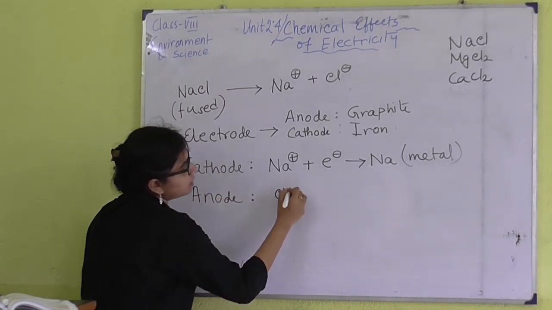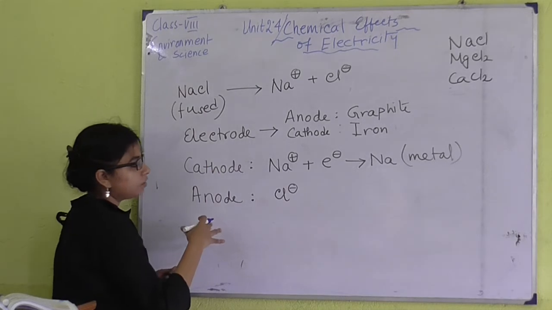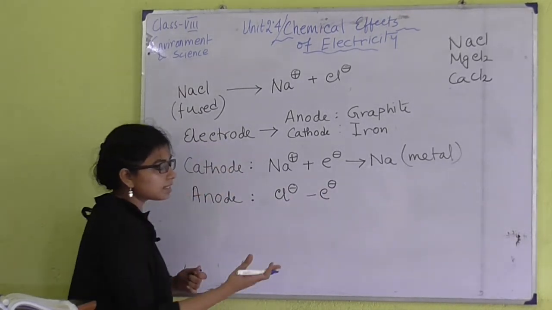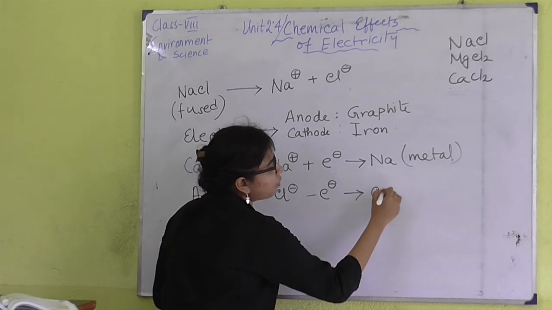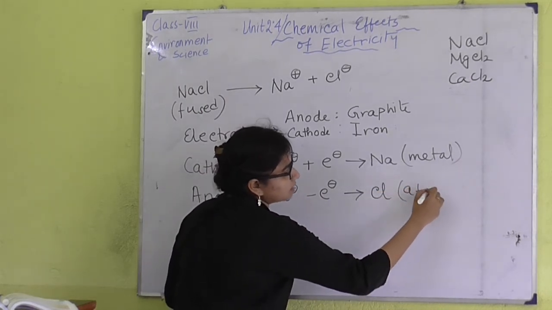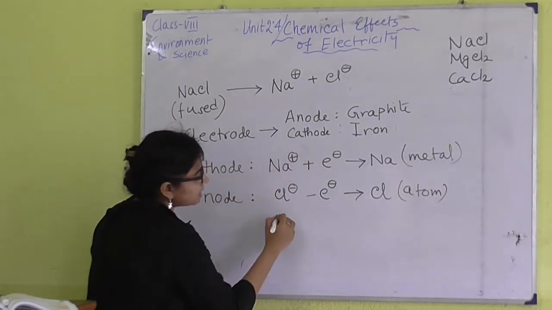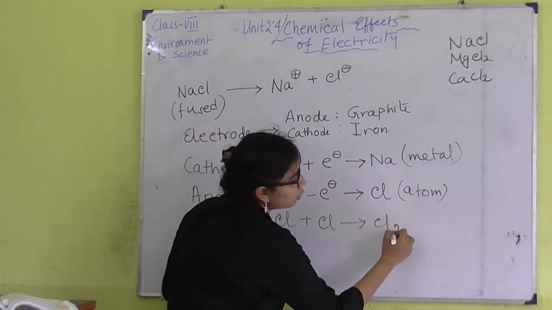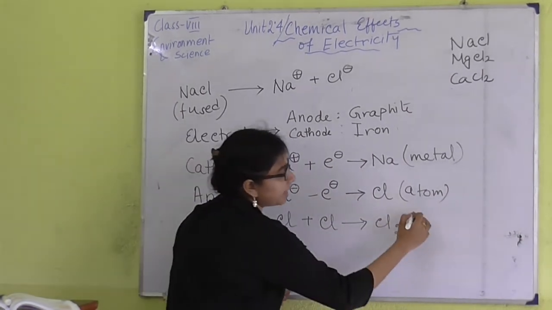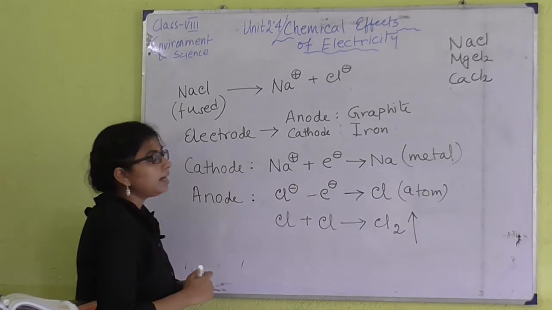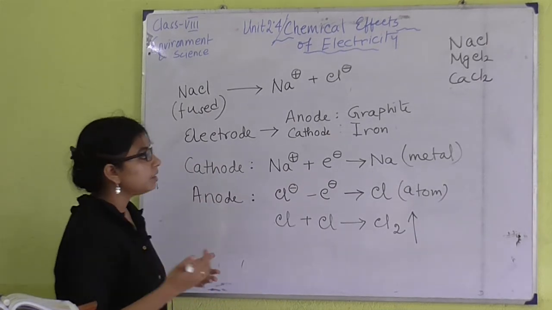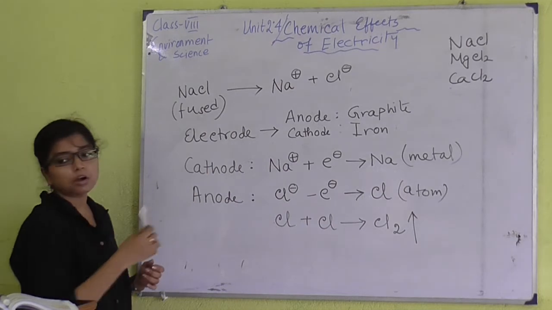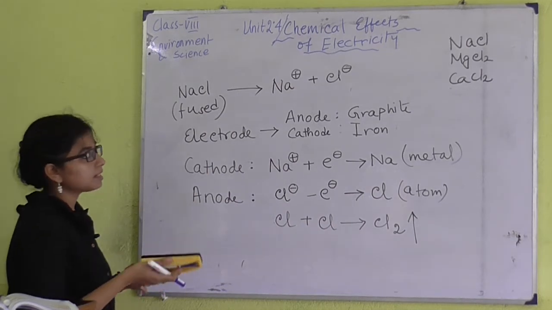All the Cl− will move towards the anode and they will reject 1 electron in each step and they will form Cl atom first. Then 2 Cl atoms will combine to form 1 chlorine molecule. Okay, this is Cl2 molecule and it will be evolved from the anode. Okay. So, this is the picture of the electrolysis of NaCl.